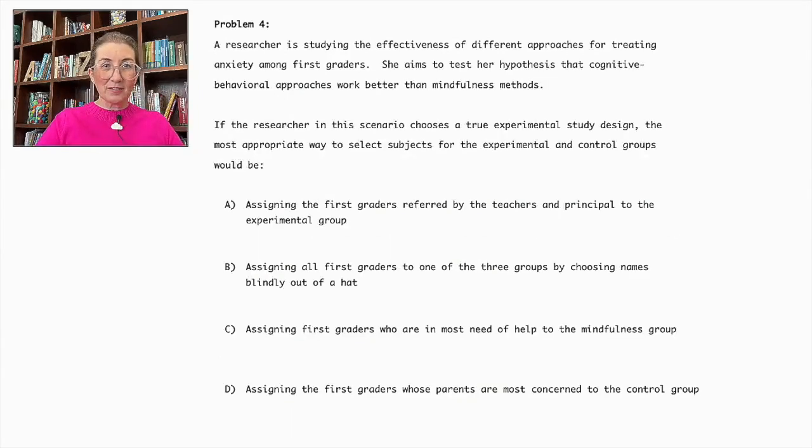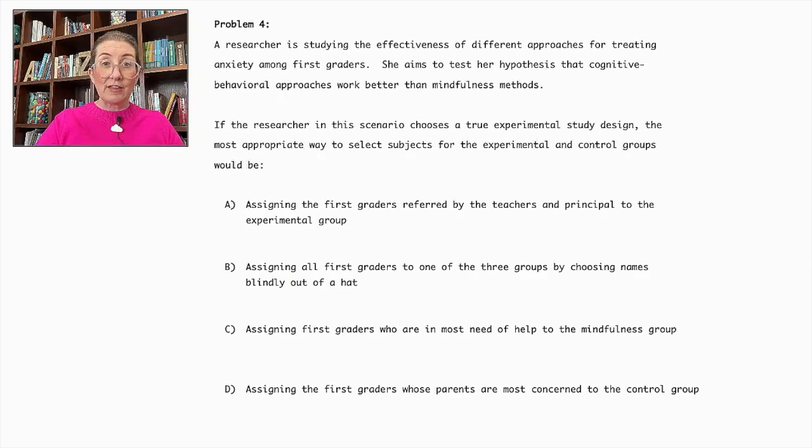Problem number 4. A researcher is studying the effectiveness of different approaches for treating anxiety among first graders. She aims to test her hypothesis that cognitive behavioral approaches work better than mindfulness methods.